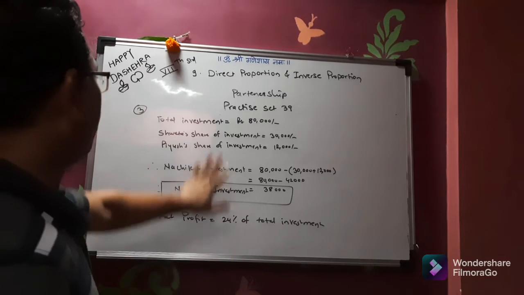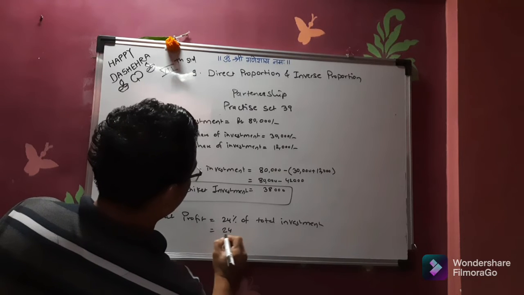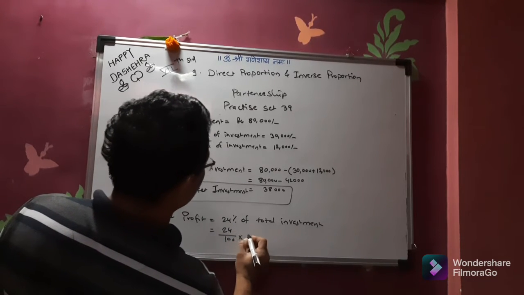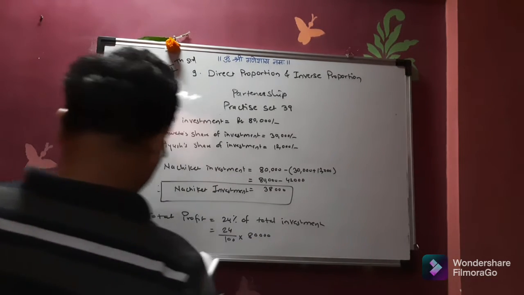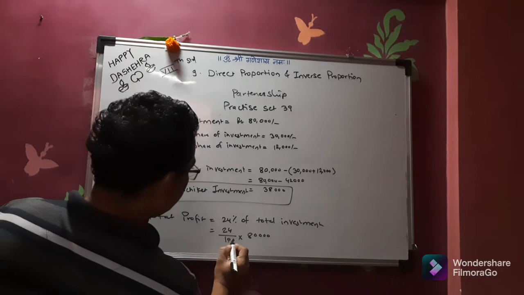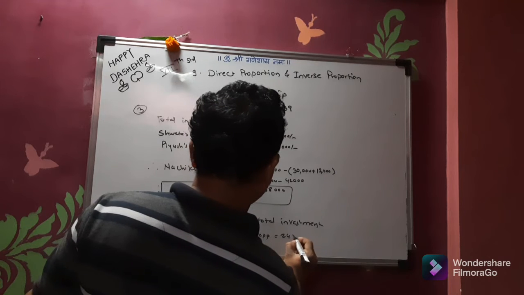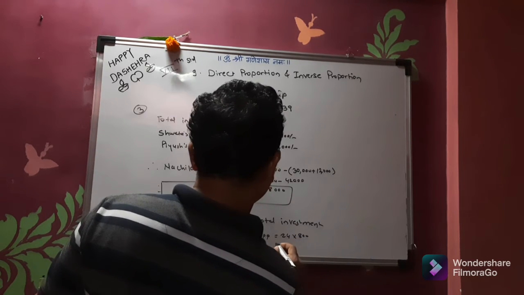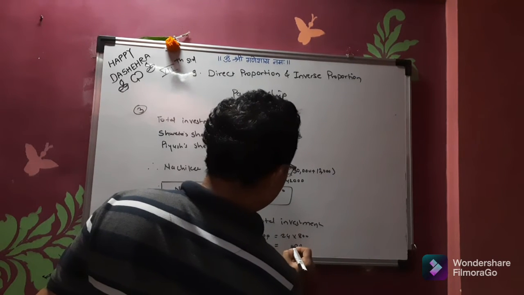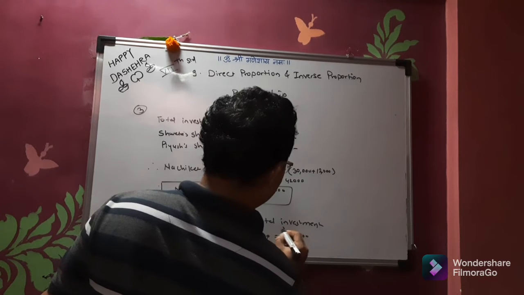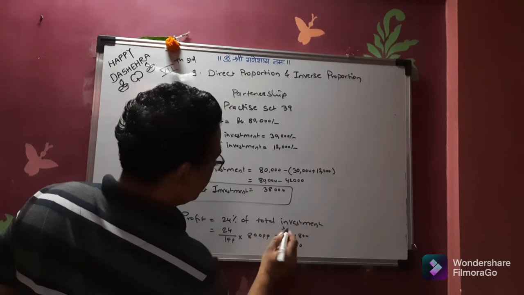They got 20% profit of total investment, and their total investment is 80,000. So 24,000 divided by 100 into 80,000. So this 0, and both these 0 will get cancelled. So here 24 into 800 is equal to, what will the answer come? This 0 will remain here. 8 4s are 32. Carry 3. 2 will remain here. 8 2s are 16 plus 3, say 19.